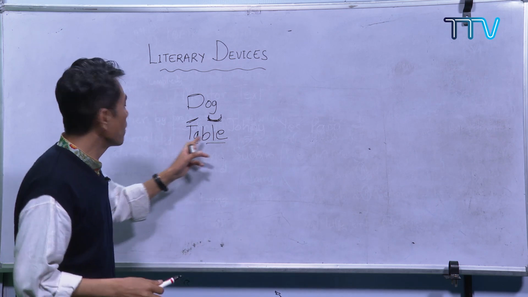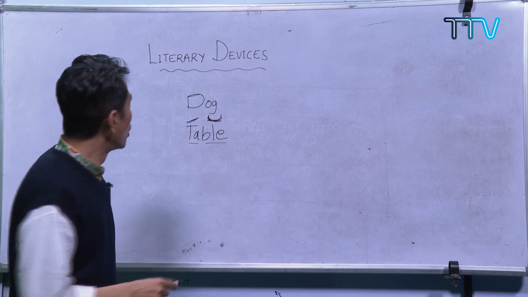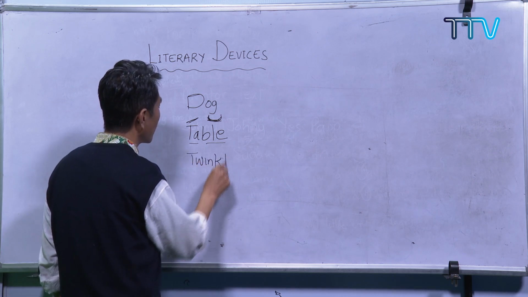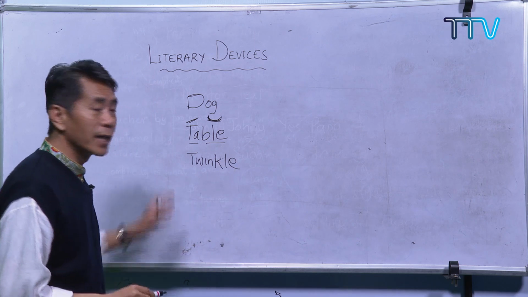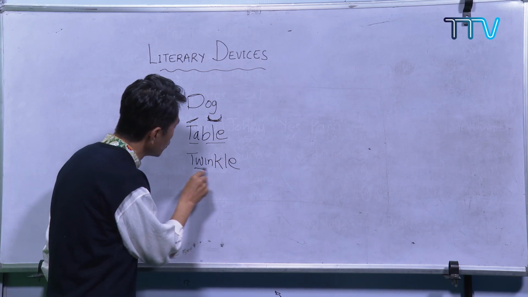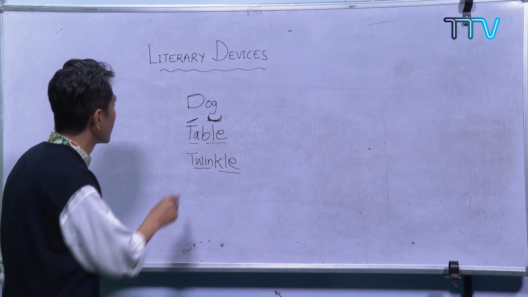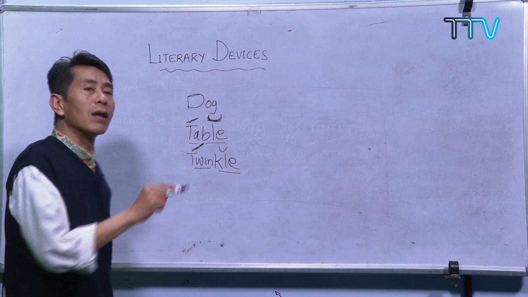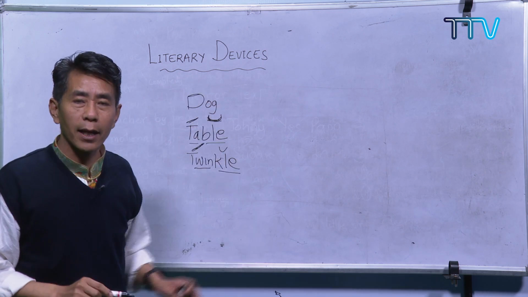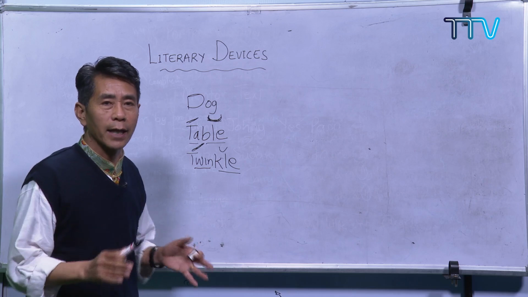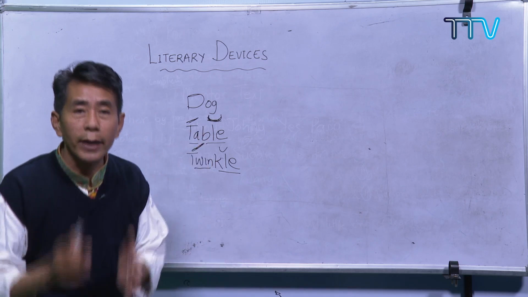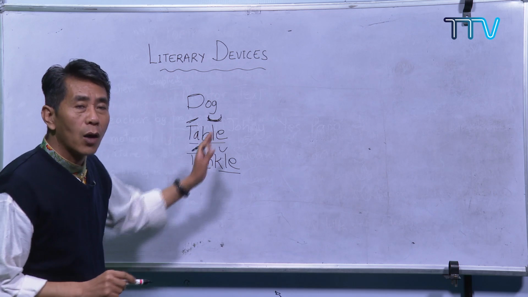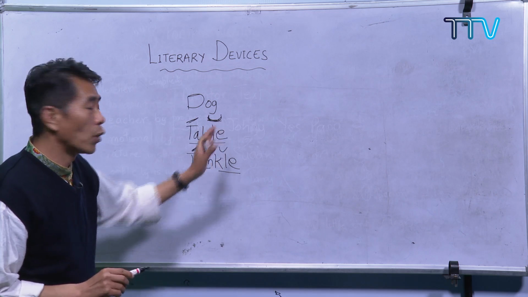Twinkle, twinkle. How many syllables are there? There are 2 sounds. If you look at that, the stress is on the first sound, twinkle. We don't say twinkle like this, we don't read it like this. We read twinkle, twinkle. Do you see the stress? This is how the rhythm is maintained by the poet in their line.